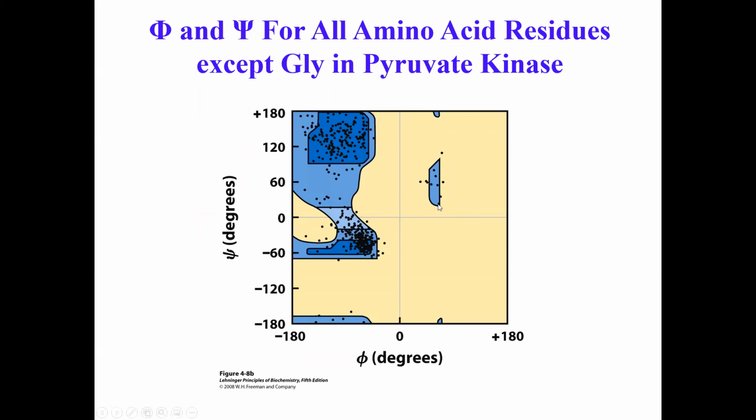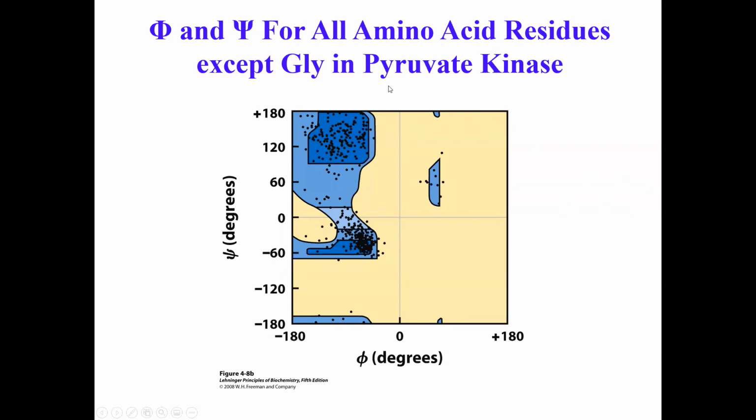This is actually an enzyme called pyruvate kinase. Pyruvate kinase is a glycolytic enzyme that we will talk about in our class. It basically converts phosphoenol pyruvate to pyruvate, okay, and plays a very, very important role in regulating the flux of a key molecule called fructose 1,6 bisphosphate to pyruvate. Okay, but we'll talk about that a little bit later on. But this is just an example.